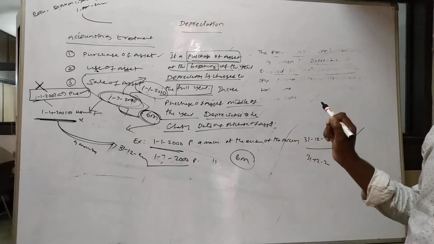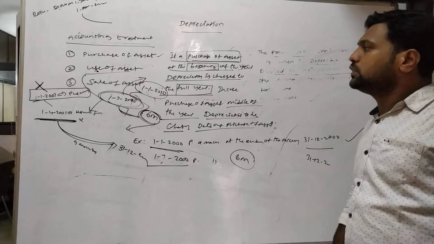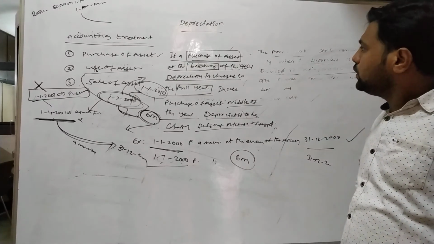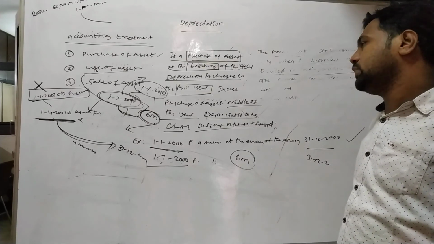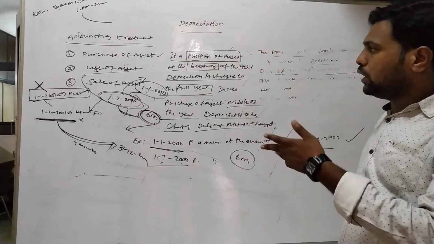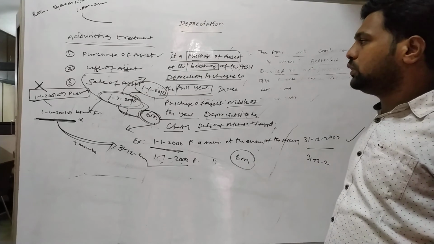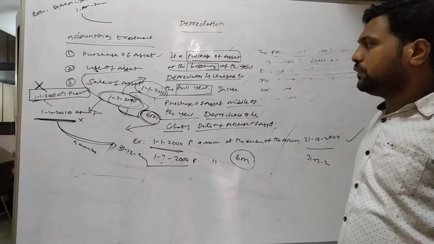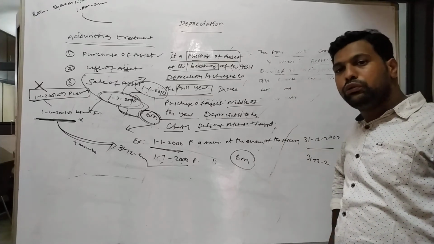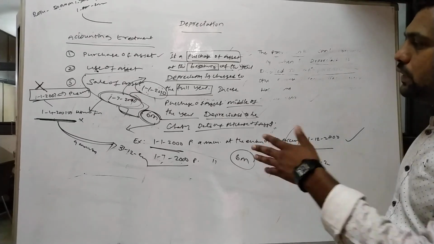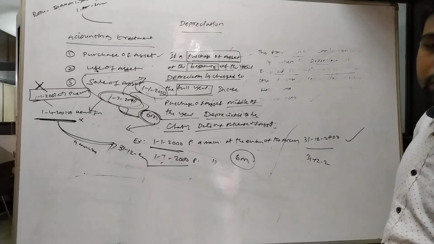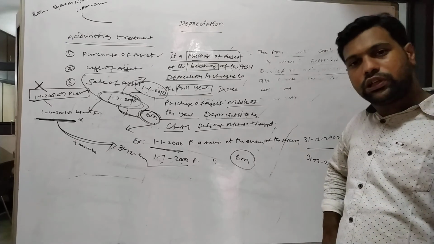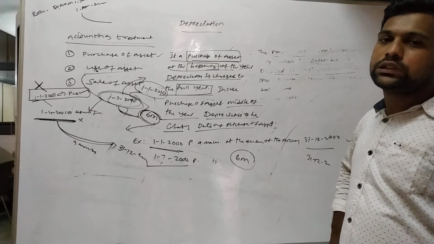Okay, this is the accounting treatment: purchase of asset, use of asset, sale of asset. Purchase of asset at the beginning, full year charges. Middle purchase, charged up to the period. Next, use of asset, only the using date is considered for charging depreciation. Finally, sale of asset, in case of sale for any reason. Sale of asset, any profit is transferred to the profit and loss account. Sale of asset, any loss is transferred to the profit and loss account.